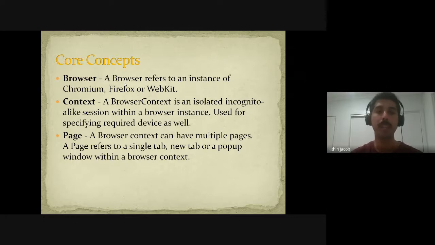Then the next one is a page. A context can have n number of pages. A page can be a single tab, a new tab which you are opening, or a pop-up window. What are the features of these pages under a context? They all share the same cache and cookies. A browser can have n number of contexts and each context is isolated, and a context can have n number of pages, and all the pages will share the same cache and cookies. This is what we need to understand at a high level about Playwright.